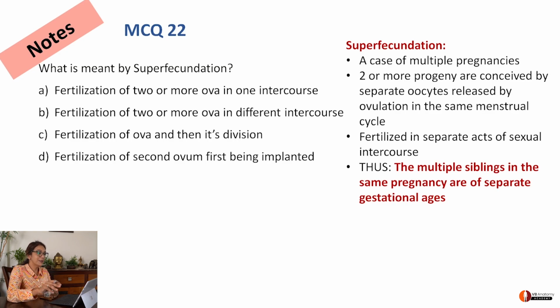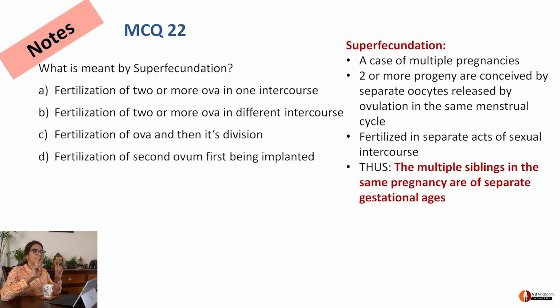Yeah, I'm sure you all are smiling, but this is what it is, okay? So what is meant by superfecundation? A, fertilization of 2 or more ova in one intercourse. B, fertilization of 2 or more ova in different intercourse. That is B, in different intercourse. If it's the same intercourse, then those are twins. Fertilization of ova and then division, no. Fertilization of second ovum first being implanted? No. According to me, B.